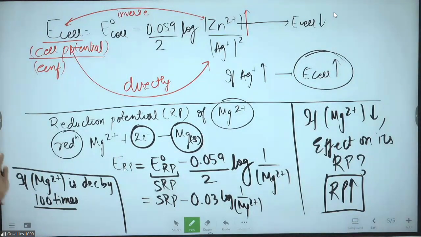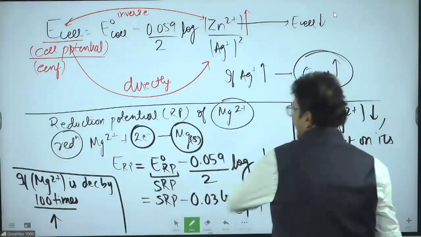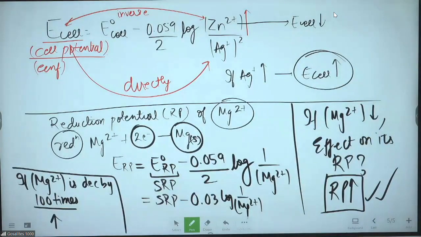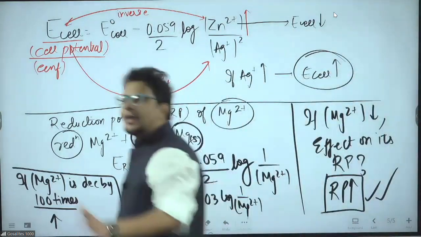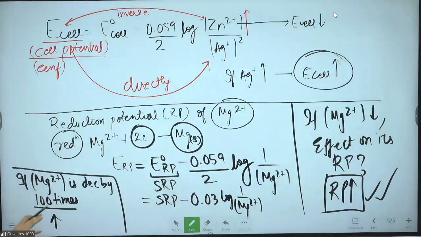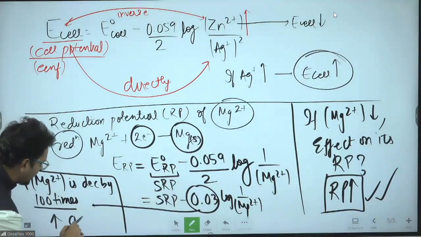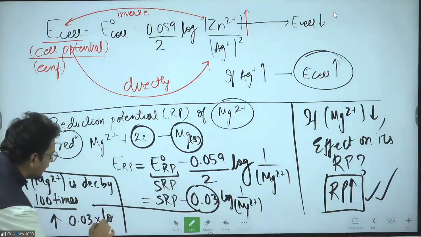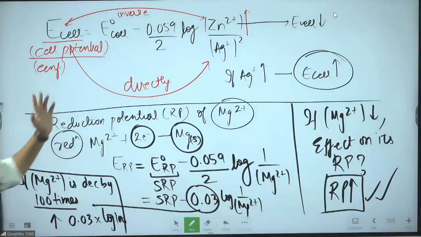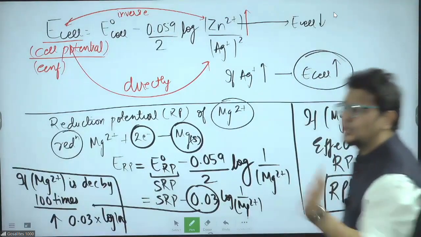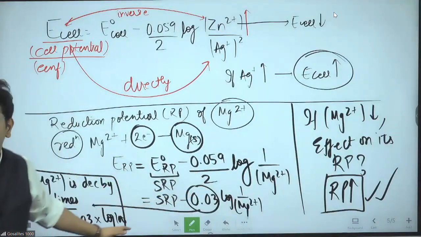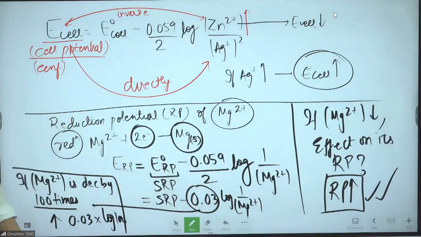What they are saying, decreasing by 100 times. I know the answer is increase, because they are inversely proportional. But increase by how many times? Very simple procedure. Take this number here. Sir, 0.03? Yes. Multiply by log of whatever times you have increased or decreased: 10 times, log 10; 100 times, log 100; 1000 times, log 1000; 2 times, log 2; 4 times, log 4. You multiply with this number, you will get your answer. Any problem?